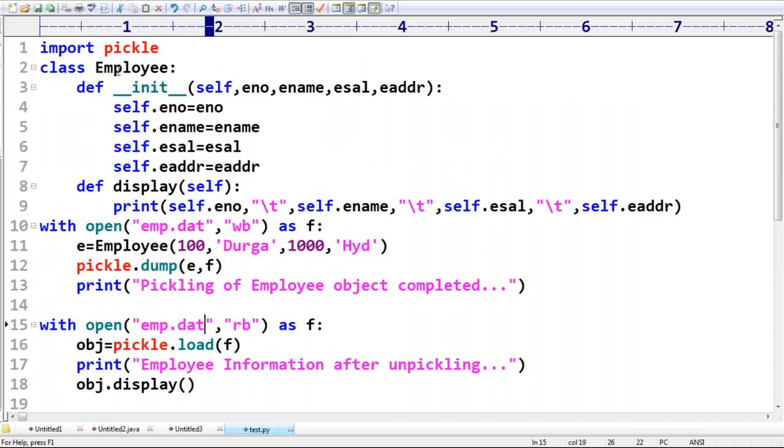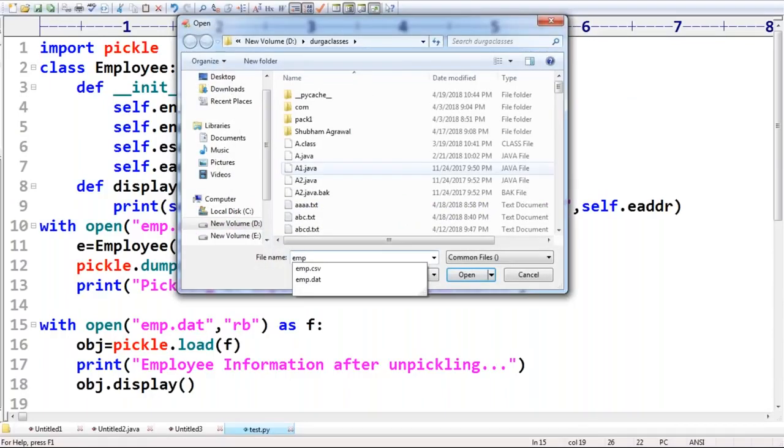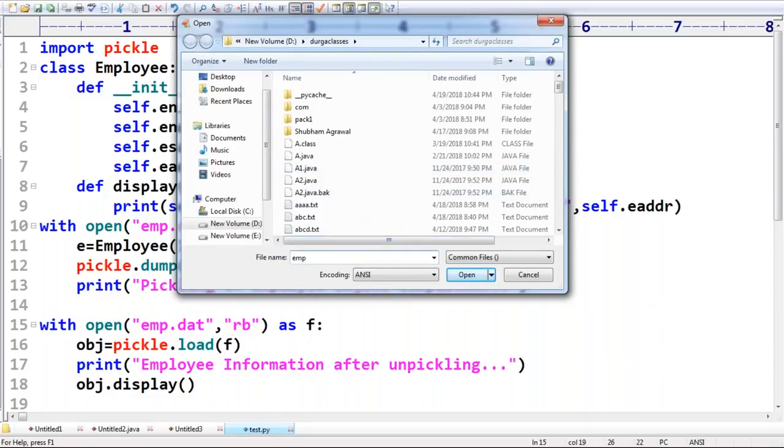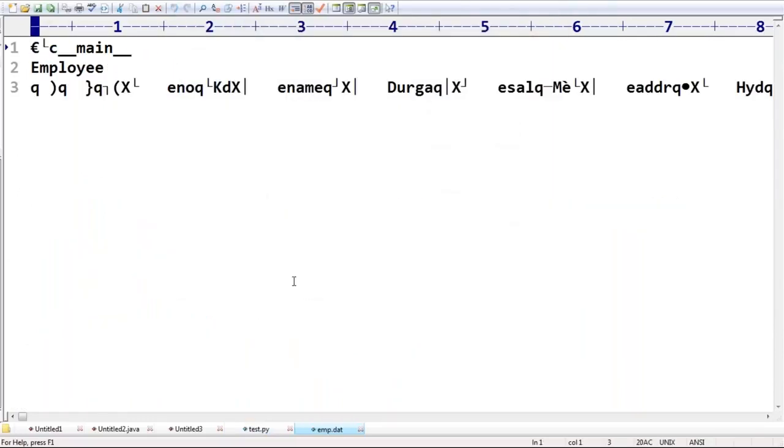Now I want to show emp.dat. Sir, here maybe it's a binary file, right? How will the data be there by default? Now can you please observe whether the emp.dat file was created or not? Earlier it was not there. Now it got created. This is the binary information we have.